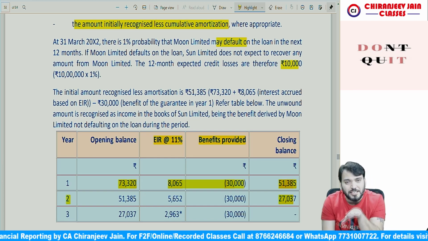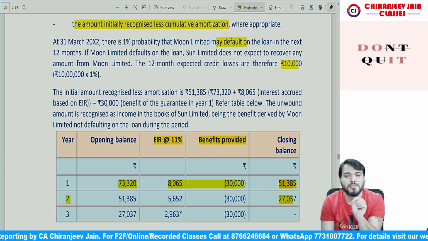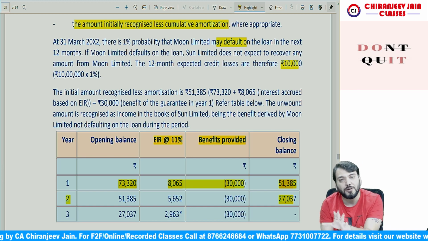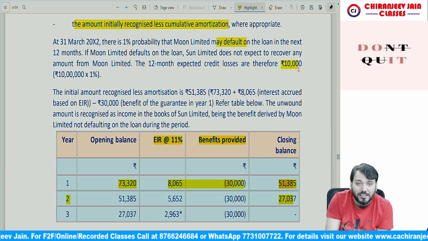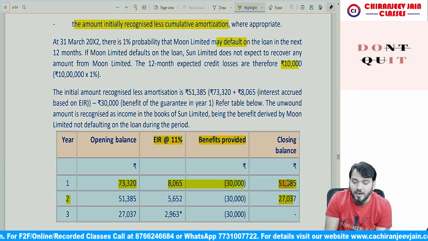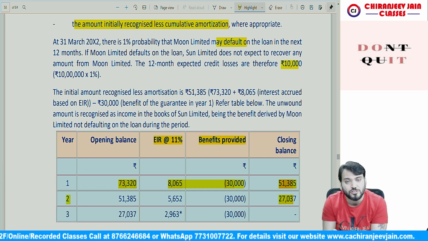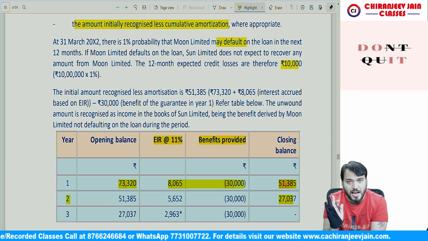So can I say your liability will decrease? Liability will decrease, which means it becomes a gain. The gain will be transferred to PL. Why has the liability decreased? Because your expected loss allowance is less than the amortized cost at year end 1. I hope you are understanding, correct?